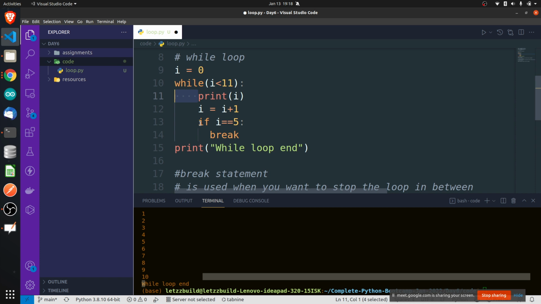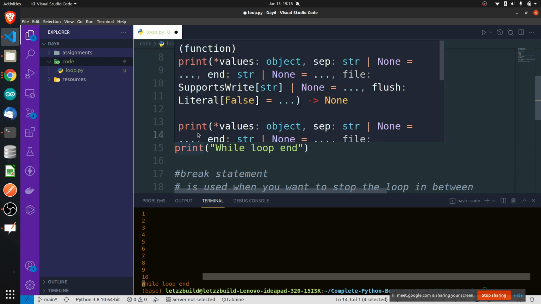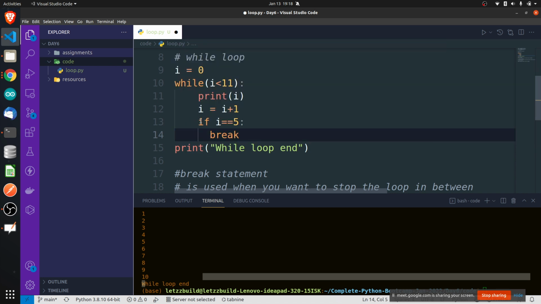The break is first of all inside the while loop, so this much space is given. And it is not only inside while, but also inside if, so this total space indicates that it is inside while and also inside if.